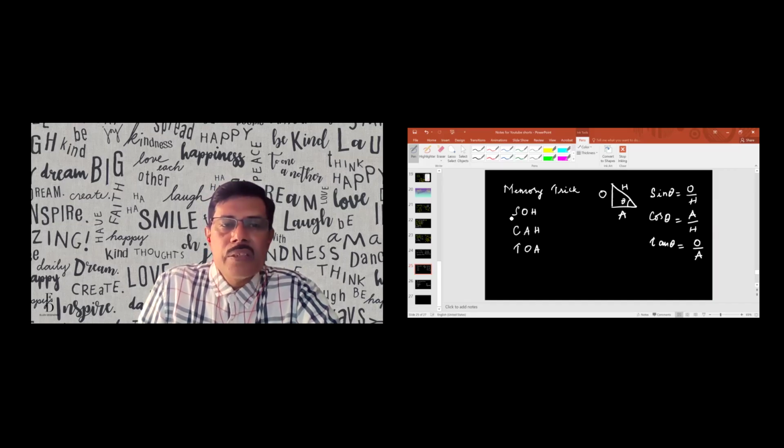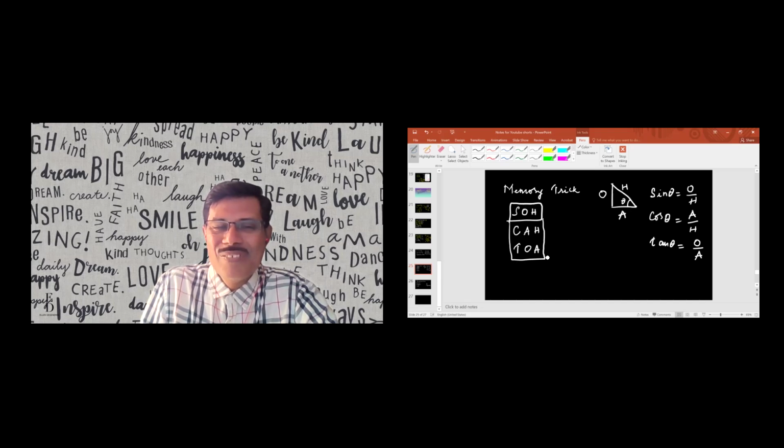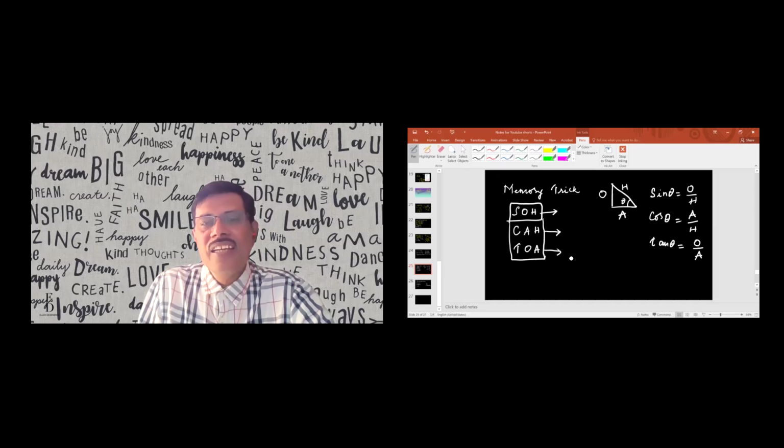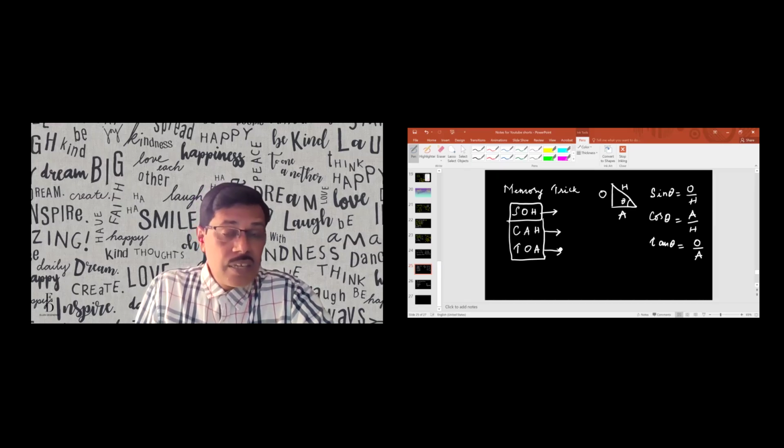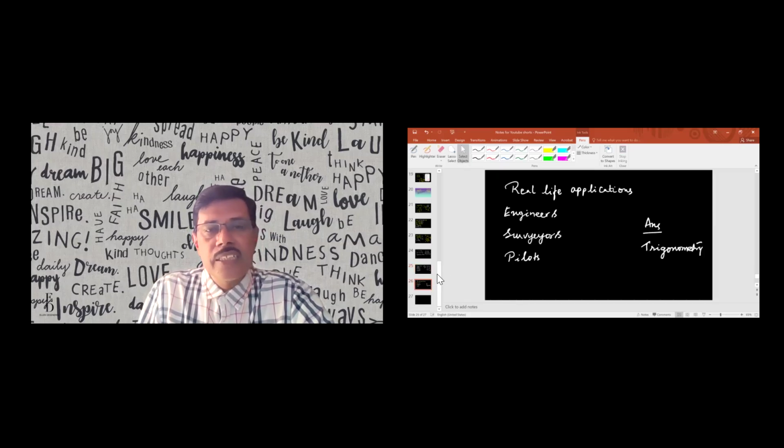Now, how do we remember? This is the memory technique: SOH-CAH-TOA. This says sin theta is equal to opposite by hypotenuse. Cos theta is equal to adjacent by hypotenuse. Tan theta is equal to opposite by adjacent side. These are the very important aspects of trigonometry. There are formulas, identities, which we will come to know.